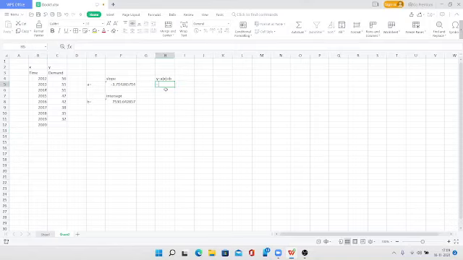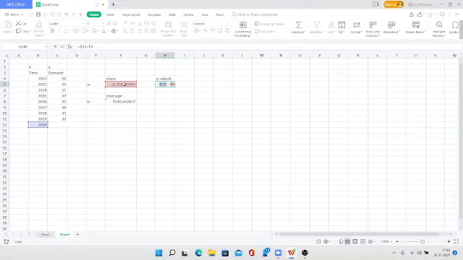Known means what is given in the question. So the y values for me in the question are these. You have to look at my screen, only then you will understand. I am selecting all the y values. After the y values, there is a comma in the formula. Then you have to select all the known x values. The x value is your time. Select all the time values that are there in the question. Close your parenthesis and press enter. It will give you the slope value. You got it? Yes or no?